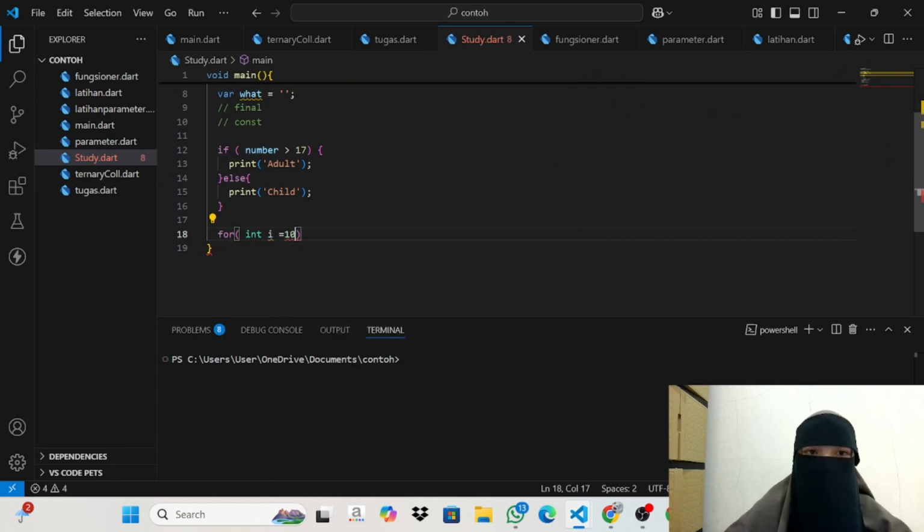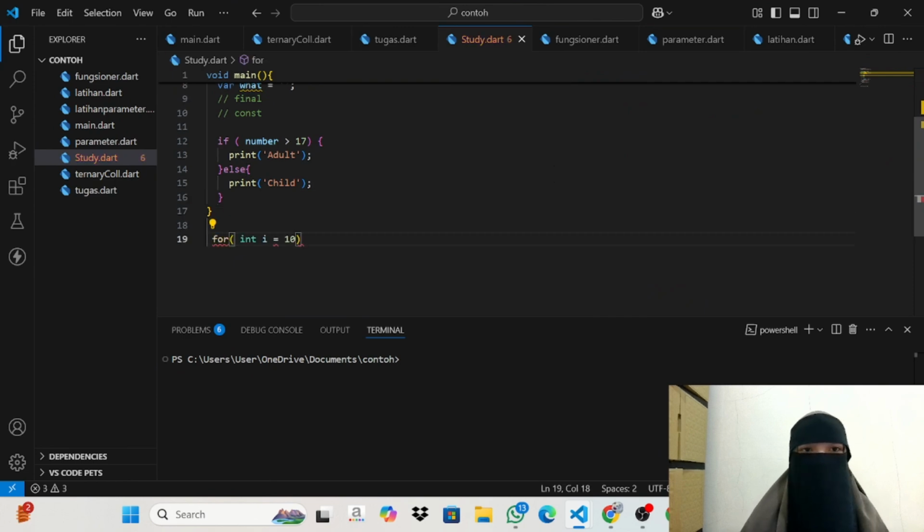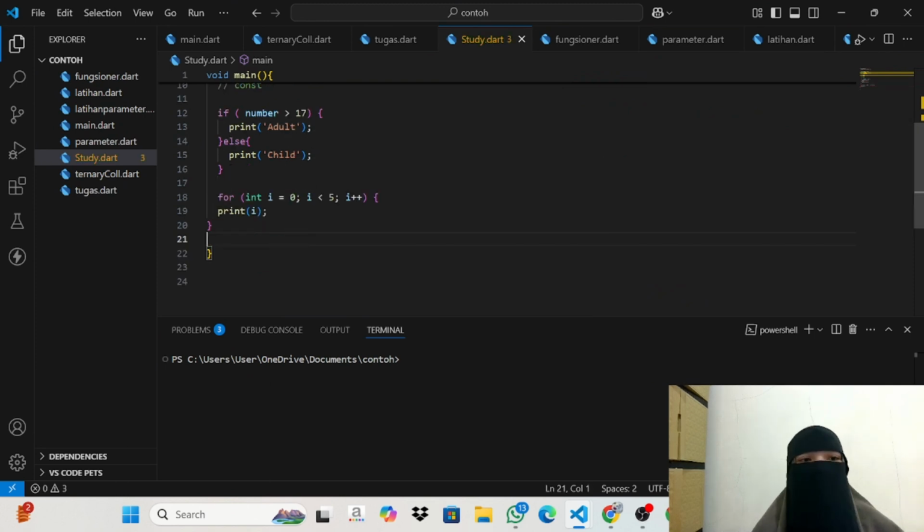This is for the example, a for loop with integer i. I starts at 0, and while i is less than 5, i plus plus, and print i. And that allows you to write clean and modular code.